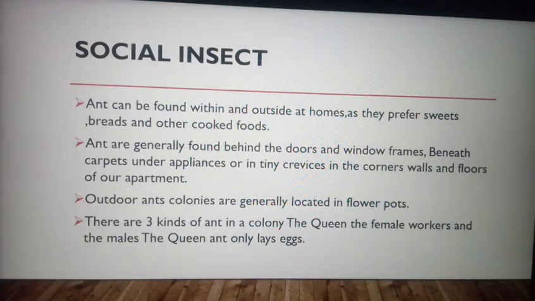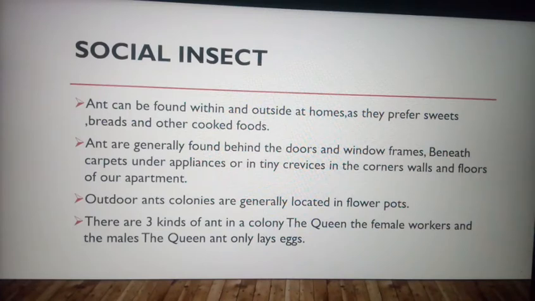In the same way, the ant is also a social insect. So where is it found? The first point, as you can see, ants can be found within or outside the home, as they prefer sweets, bread and other cooked food.